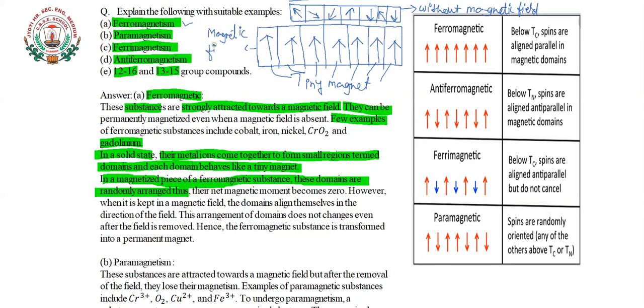They are kept in a magnetic field. Okay, so in this arrangement, you can see they were randomly arranged, their domains were randomly arranged, but when they are kept in a magnetic field, the arrangement has come to an orderly manner, meaning all the domains are arranged in the same direction here. Due to this reason only, they attain the magnetic property.